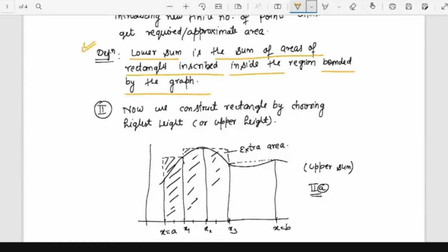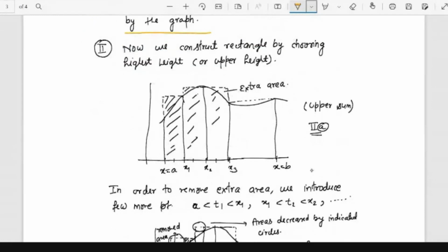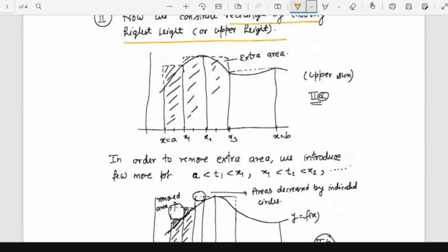Because we had only two options, picking the lower height or picking the upper height, now we construct the rectangle by choosing the upper height. What is the problem we get when we choose the upper height? You see that in this picture, when we choose the upper height, we get extra area. Now how to reduce this extra area? The problem is that we want to reduce this extra area to reach the exact area of the planar object. Whatever the object, we want to reach the approximate area of that object. So we need to reduce this extra area. How to reduce this extra area?